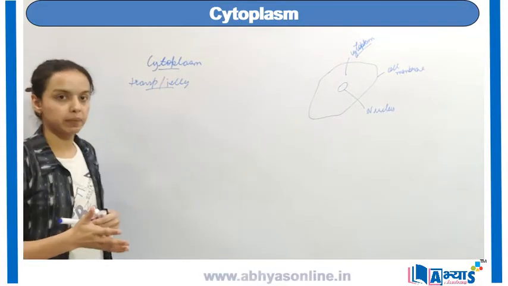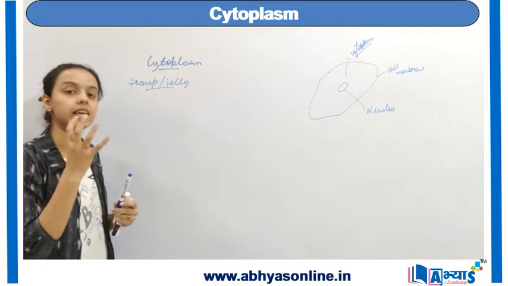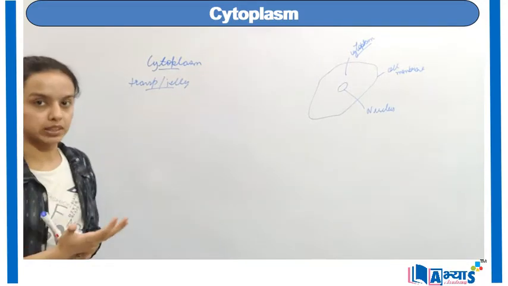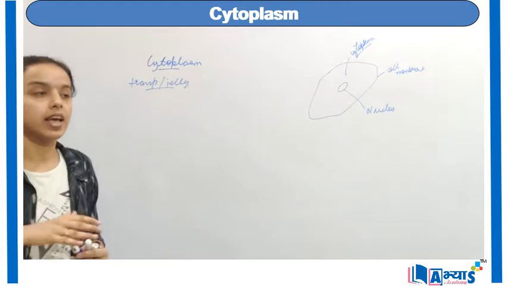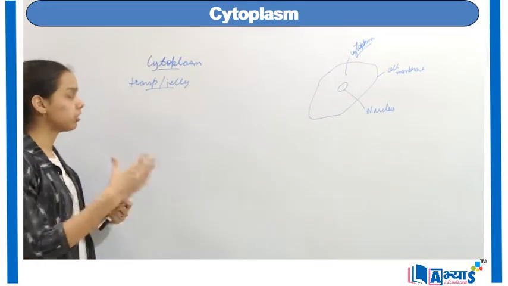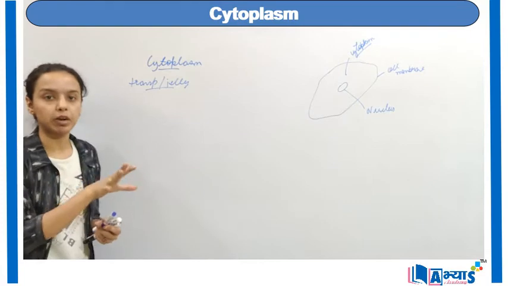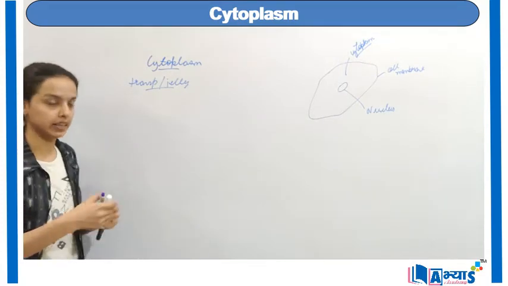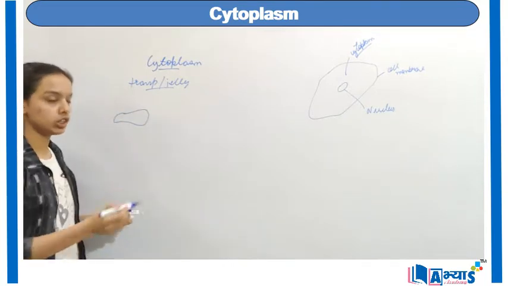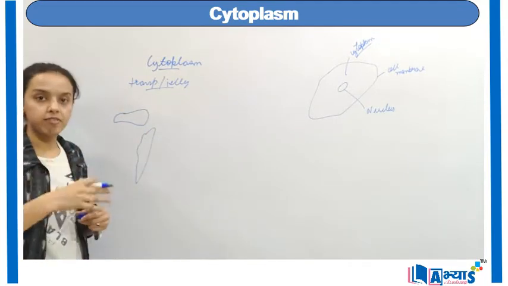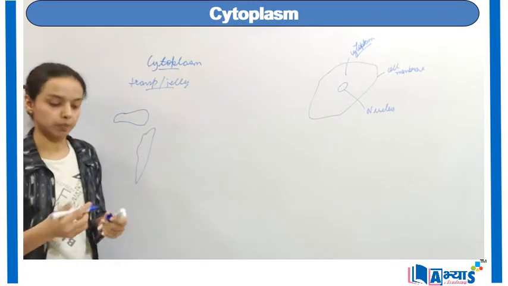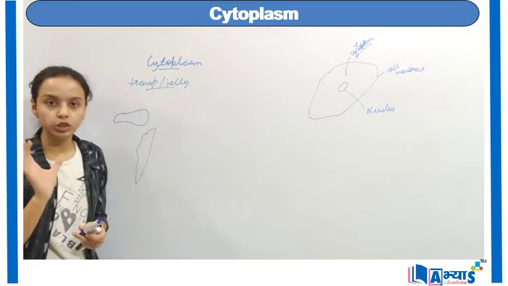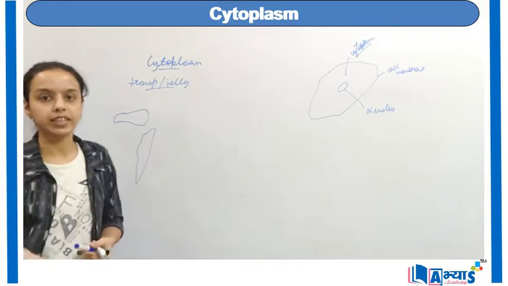Now when it is a transparent substance, that means it has the capacity to give shape to the cell. So it is one of the functions of cytoplasm, that it actually gives shape to the cell. If there was no such substance in the cell, then the shape of the cell could be varied. That means it either can be of this shape or it could be elongated. Every other type of cell would be of a different shape. But that is not actually the case. All the cells in the body are of the same shape, because of the presence of the cytoplasm.